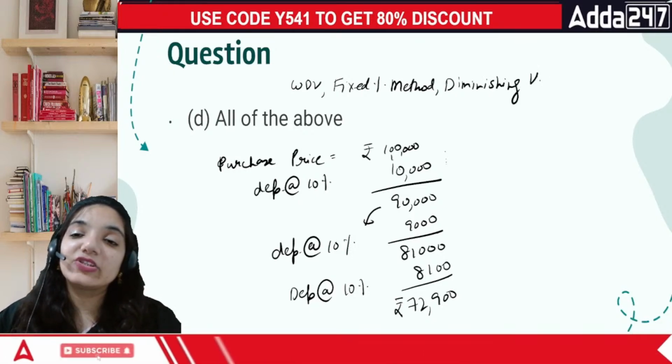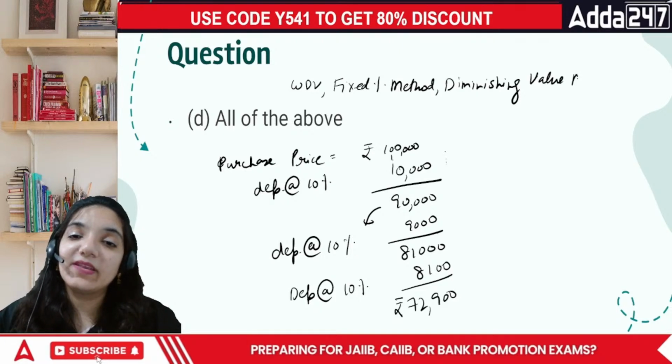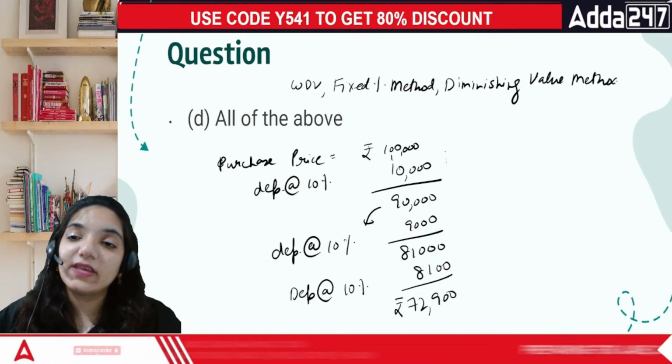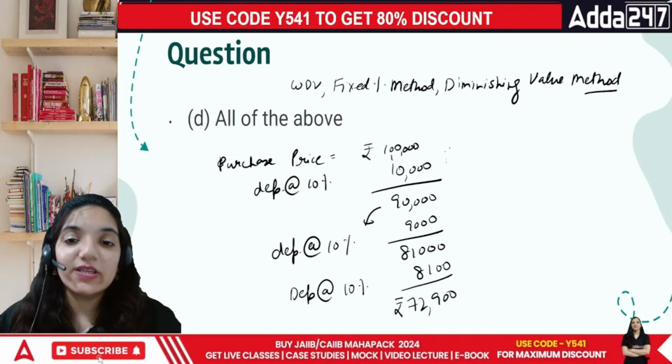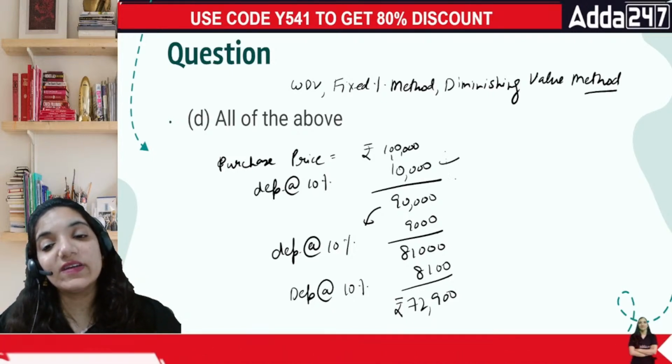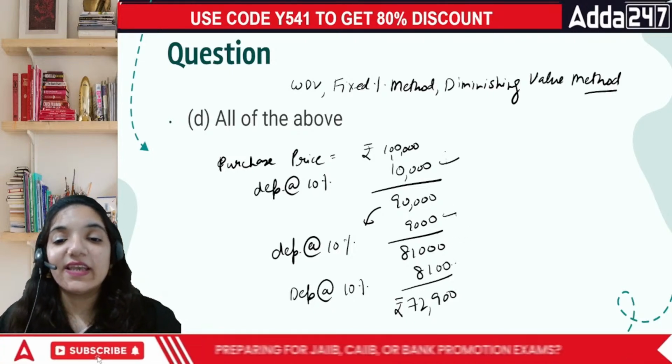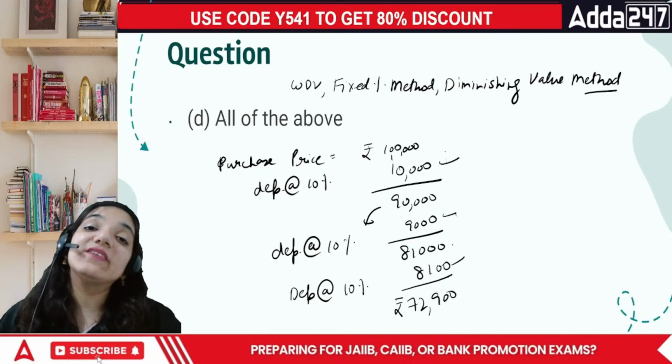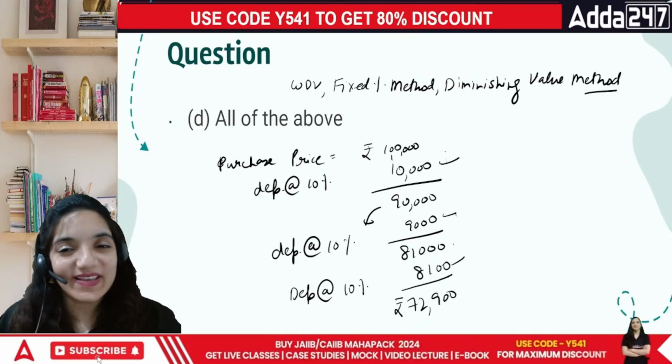Can you see? The depreciation is maximum in the first year, and then gradually it is going down as the value of the asset is going down.